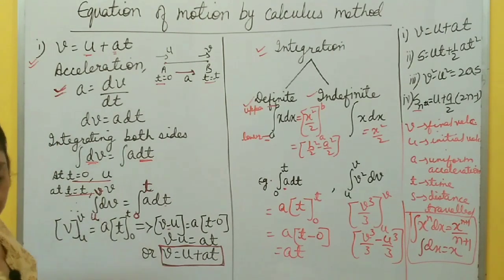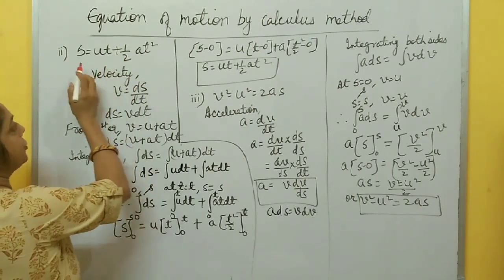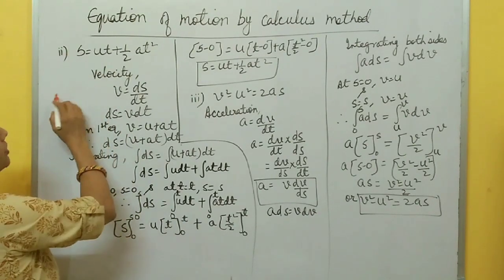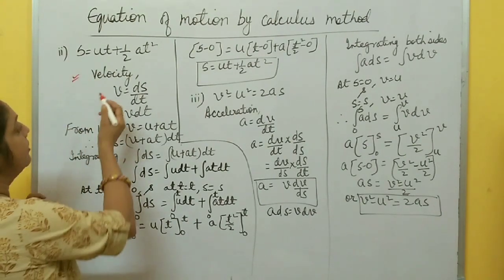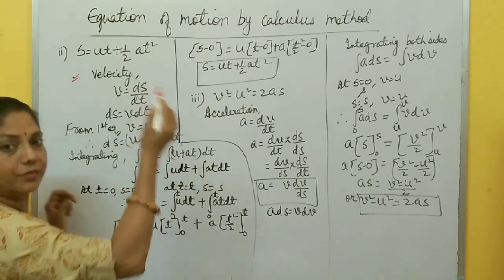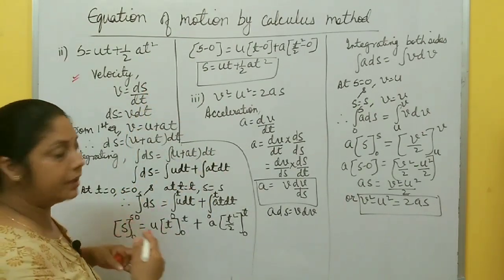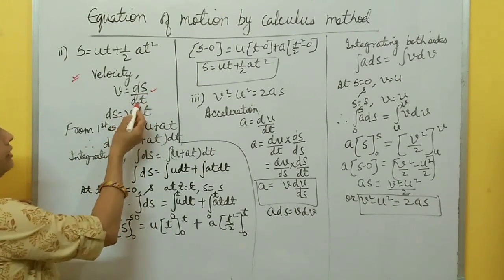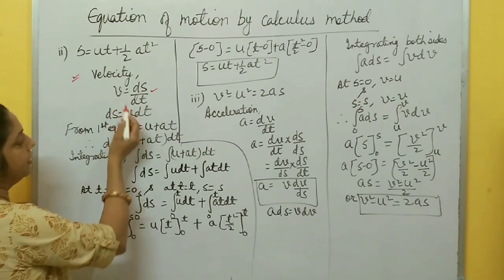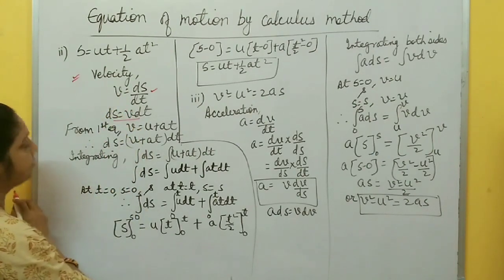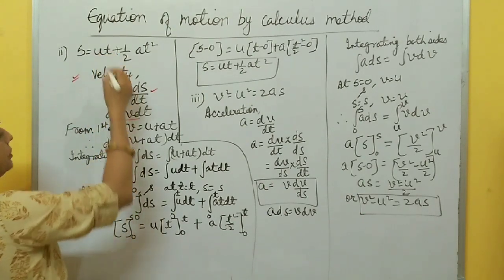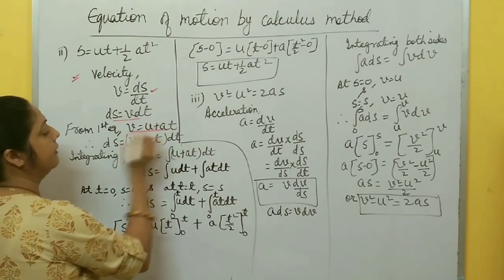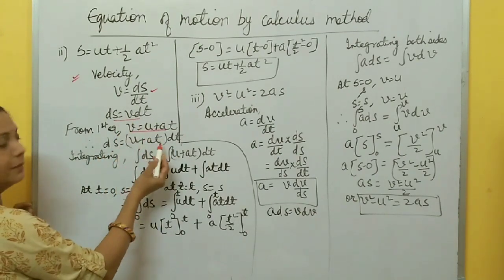Okay, please note down. Then next, the second equation of motion, s equal to ut plus half at square. To derive this equation, you start from the definition of velocity. Velocity is the rate of change of displacement, displacement per unit time. For a small change, you write v equal to ds by dt. You take dt and multiply with v, ds equal to v dt, right? Now I want u also, so using the first equation of motion, this v becomes u plus at. So you write u plus at in place of v.